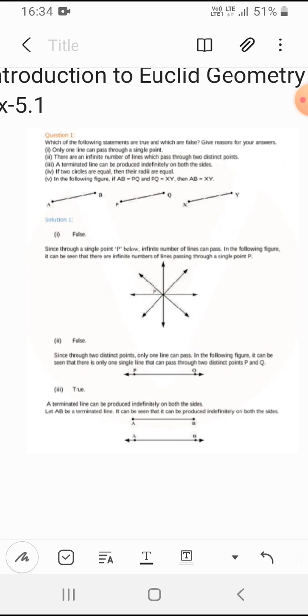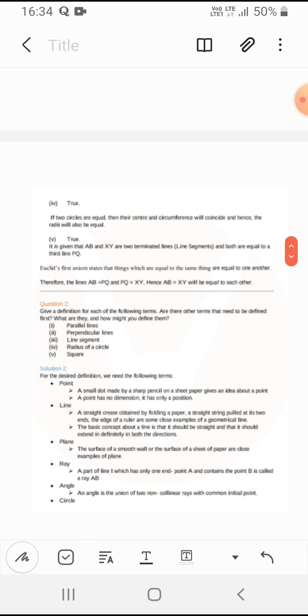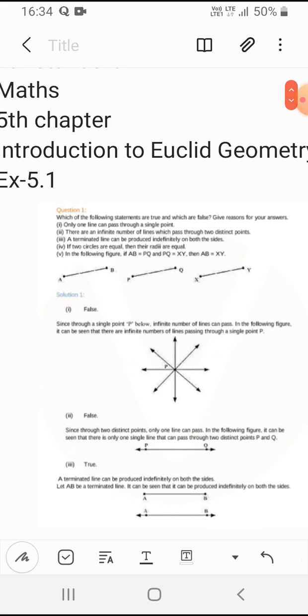In the given figure, AB is equal to PQ and PQ is equal to XY, and AB is equal to XY. We have to say whether it is true or false. It is true that AB is equal to XY, because they are equal. AB is equal to PQ is true, and PQ is equal to XY is also true, because all are equal parallel lines. Then AB is equal to XY is also true. So this whole thing is true.